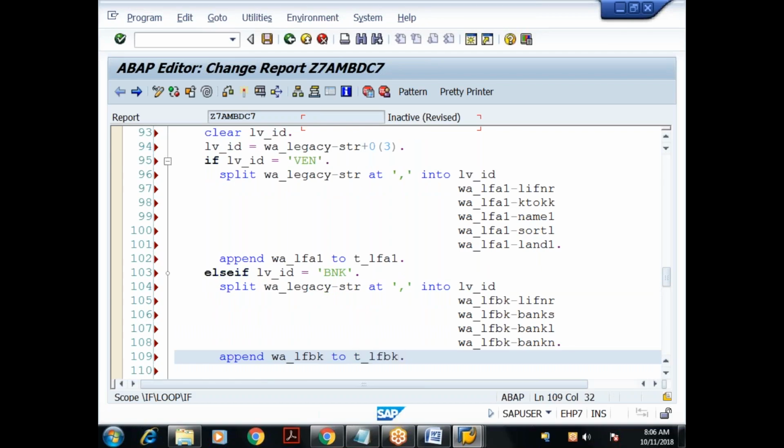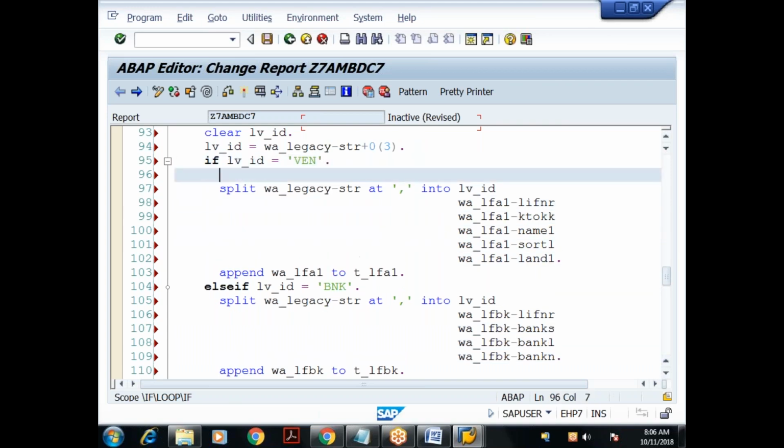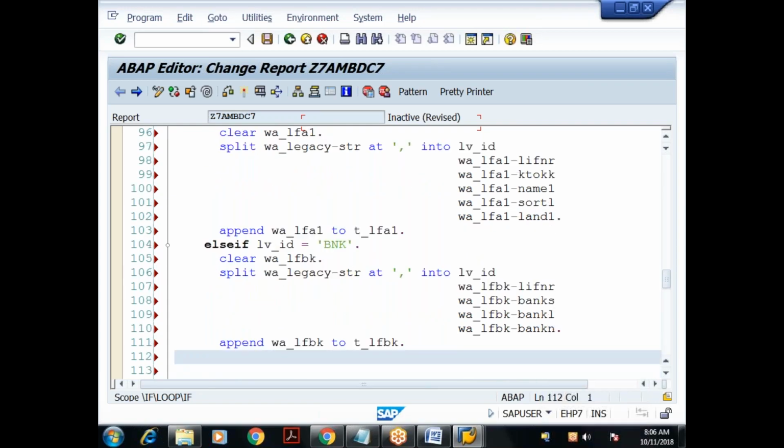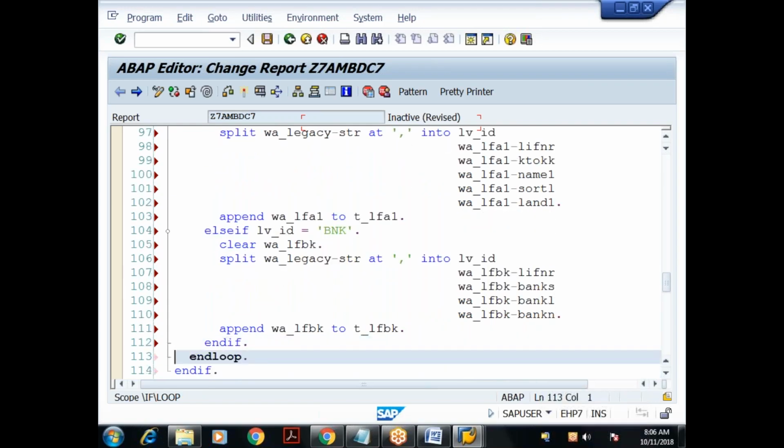Done. Here I'll clear the work area LFA1. Here I'll clear the work area LFBK. Done. And end if and end loop. That's it.